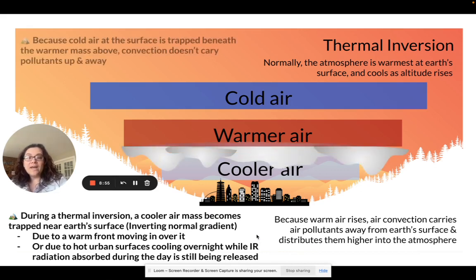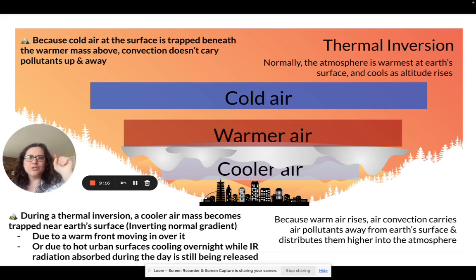But when that happens, we don't have that convection, right? So that cold air gets trapped there and those pollutants are not going anywhere. And you can kind of see there, and I'm pointing, you can see in that cooler air layer that there is that stuff, that pollution.